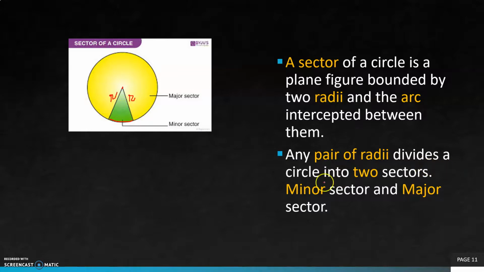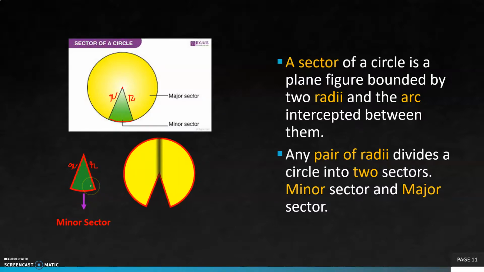Any pair of radii divides a circle into two sectors, a minor sector and a major sector. This is the minor sector. This is a radius. This is also a radius. And this is the arc, the minor arc. So this is the minor sector.